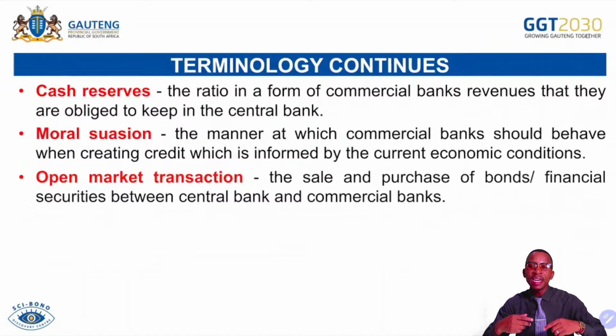So should the South African Reserve Bank be willing to collect money from the circulation, as maybe the economy is at peak, it comes in and sells bonds or shares to whom? To commercial banks. As commercial banks are buying these shares, they remain with less money. If they remain with less money, that will simply result in less credit creation in the economy. Remember, commercial banks function on one main objective. They sell money to create money.